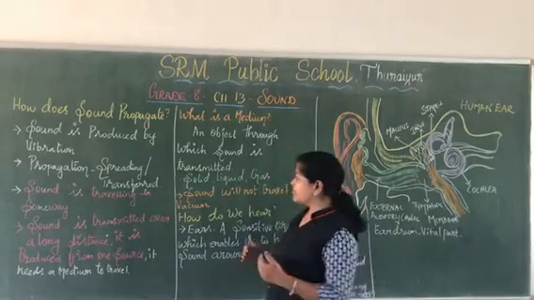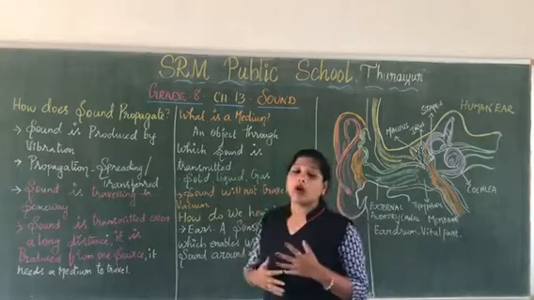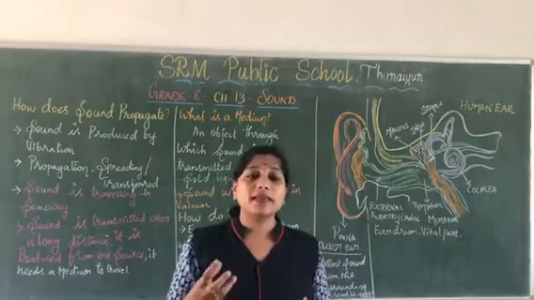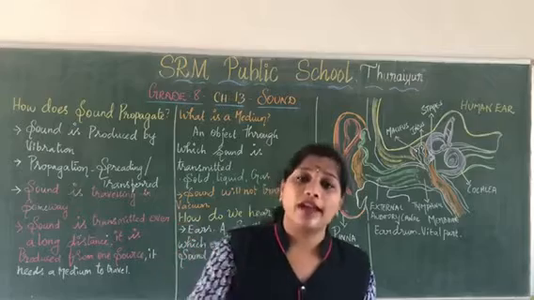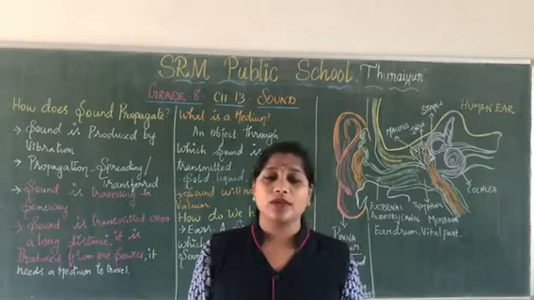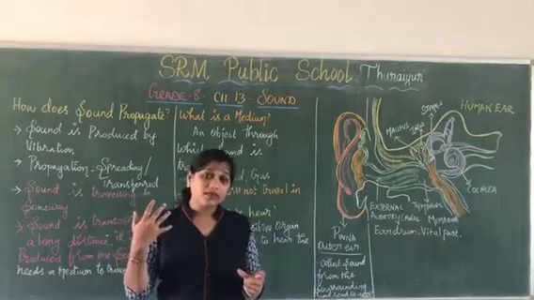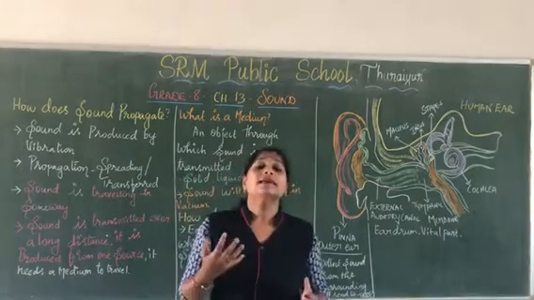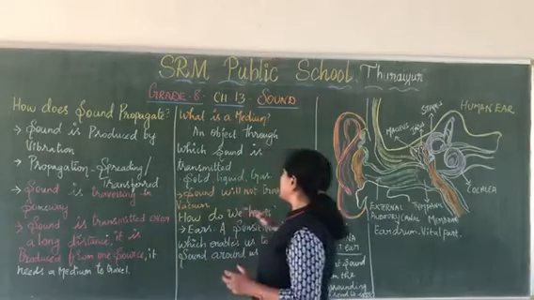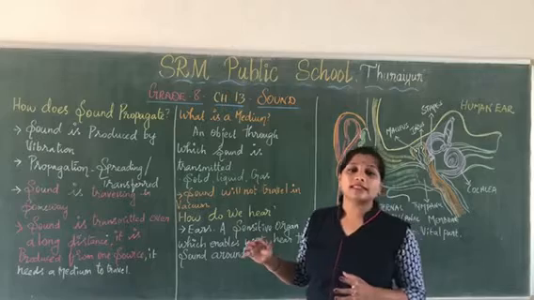Here the medium can be solid, liquid or gas, which we have already discussed, and I gave you some examples of how sound travels in a solid medium, a liquid medium, and a gaseous medium. And we have one exception: sound does not travel in a vacuum.